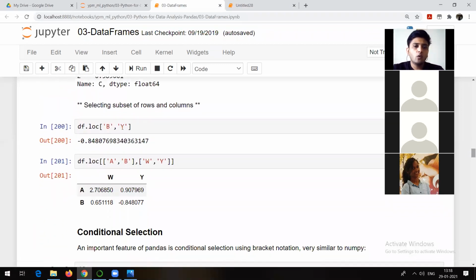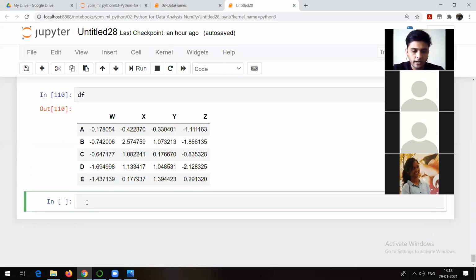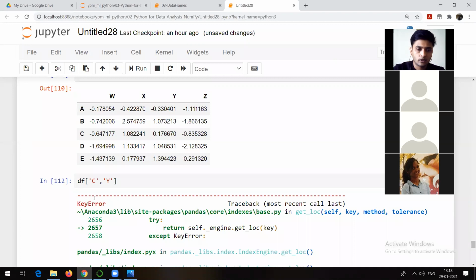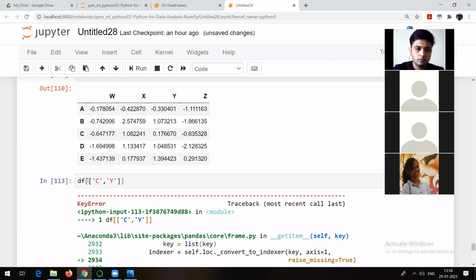And again, if you want to index based on some row and column, that's also possible. If this is my df, and I write df of, I want the value from suppose row C and column y. Let's see. Let me give brackets. Okay, let me give df dot.